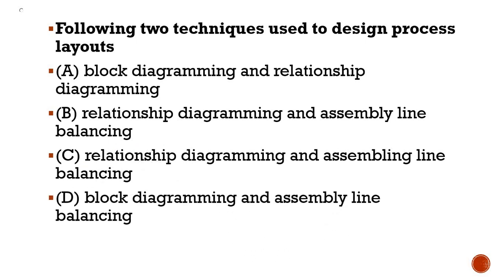And I think B and C are repeated, and block diagramming and assembly line balancing. You have to correct this. I think options B and C have been repeated in that book. Mistakenly I copied it. The correct option is A, block diagramming and relationship diagramming. Please note that.